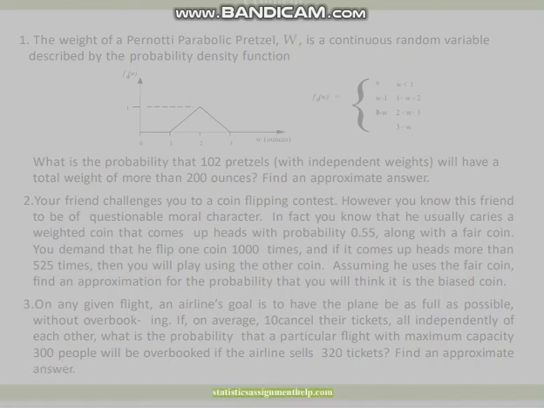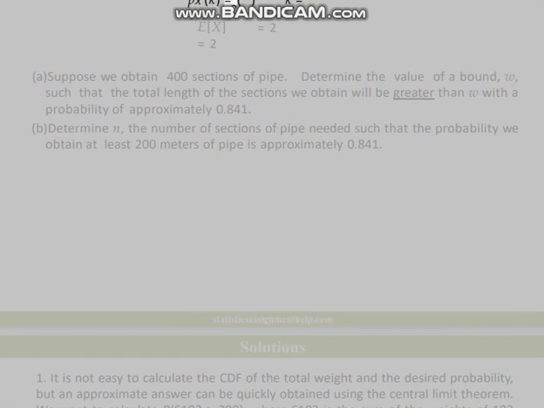4. The length in meters X of each section of pipe we obtain is an independent discrete random variable with PMF p_X(k) = 1/2, E[X] = 2, var(X) = 2. A. Suppose we obtain 400 sections of pipe. Determine the value of a bound, W, such that the total length of the sections we obtain will be greater than W with a probability of approximately 0.841.